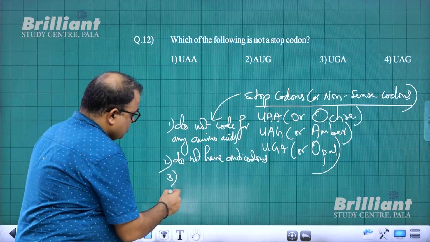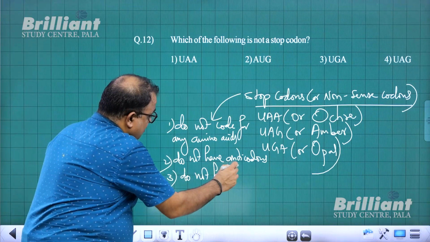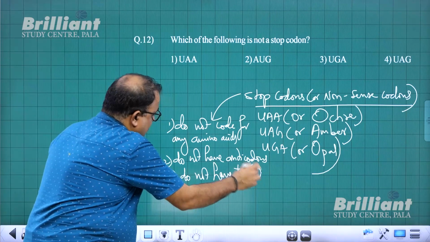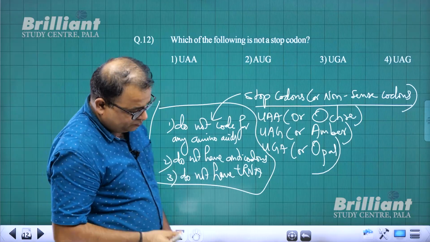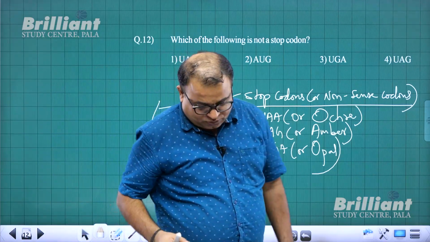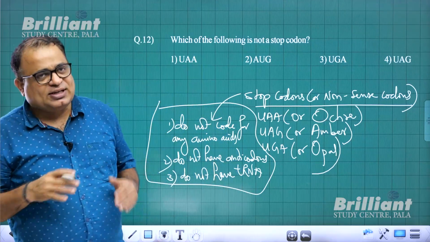And third, stop codons do not have tRNA. So you need to understand this very clearly.